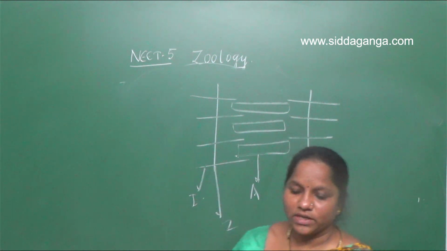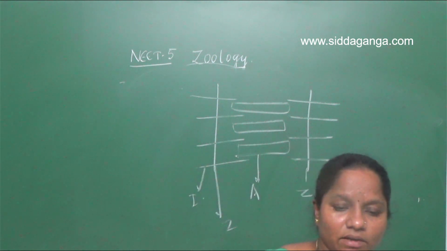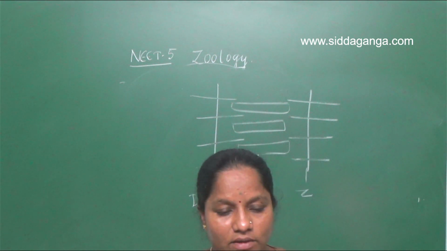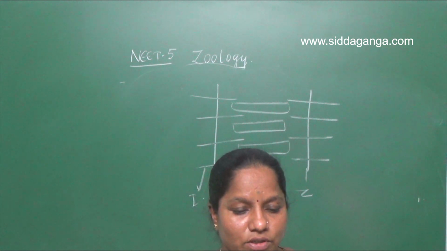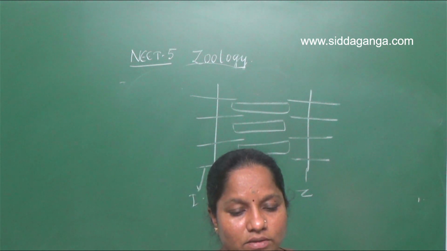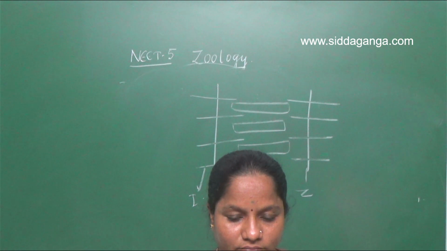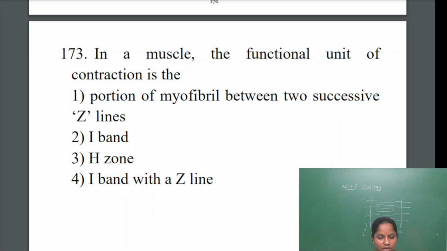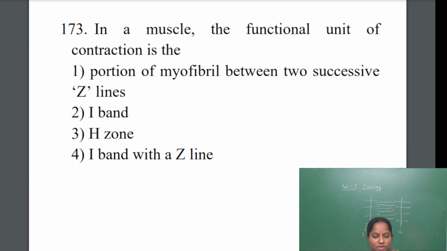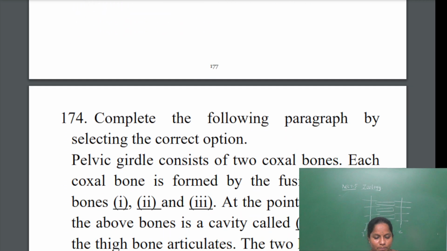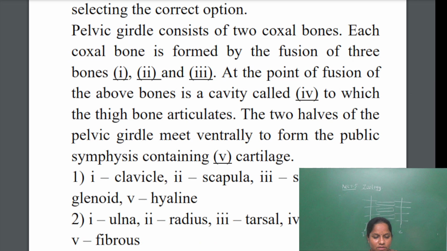The structural unit between two Z lines is called the sarcomere, which is the functional unit of muscles. So the answer will be the first one: the portion of myofibrils between two successive Z lines. Next one.